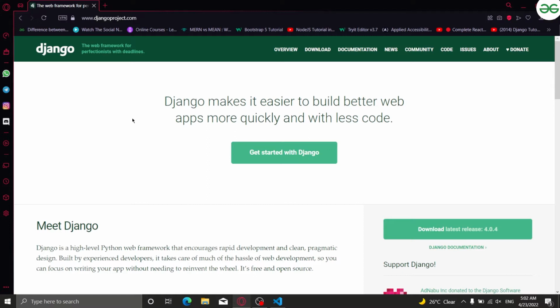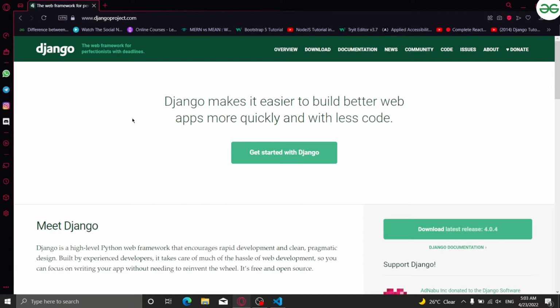Why? Because Django handles real-time users and it can also handle a lot of information and user interactions, like processes and so on. So this was what made the developers of YouTube shift to Django.